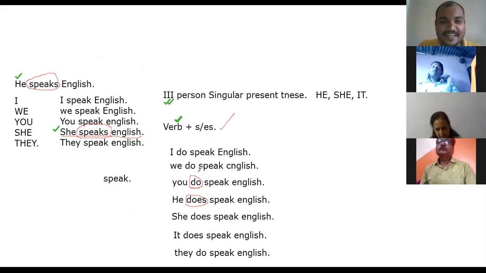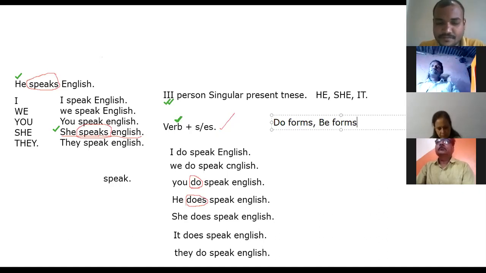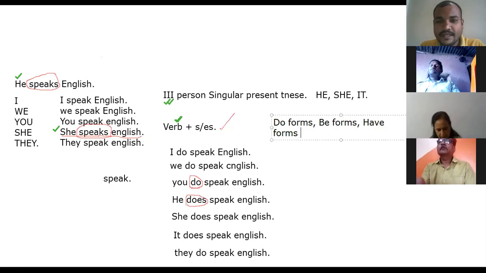See, sometimes, listen carefully, sometimes do forms or be forms or have forms act as main verbs.